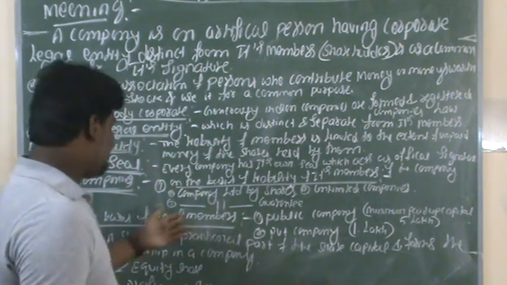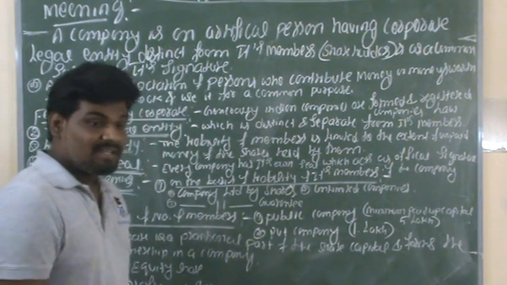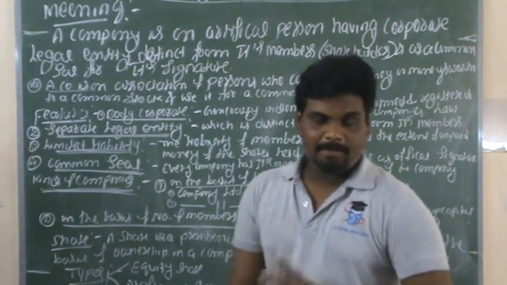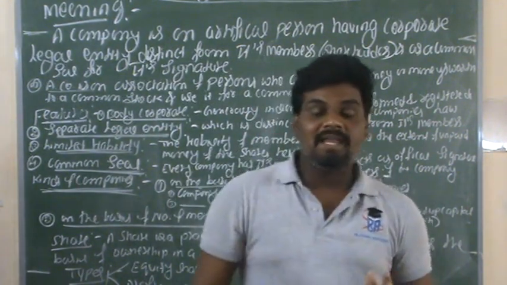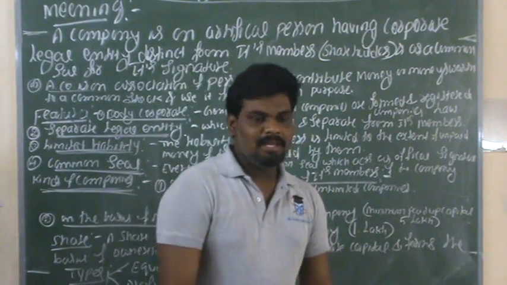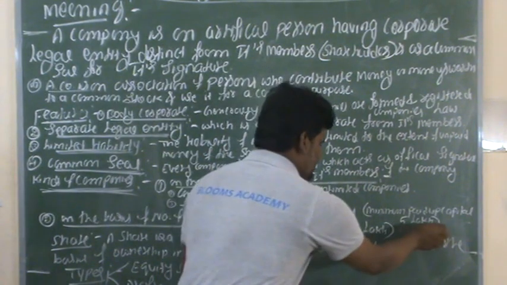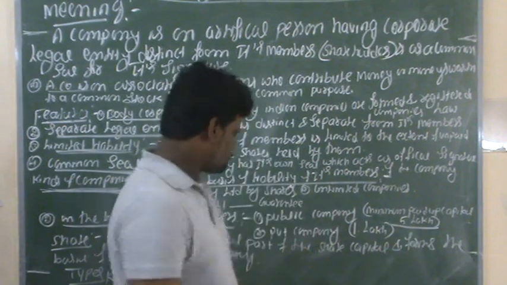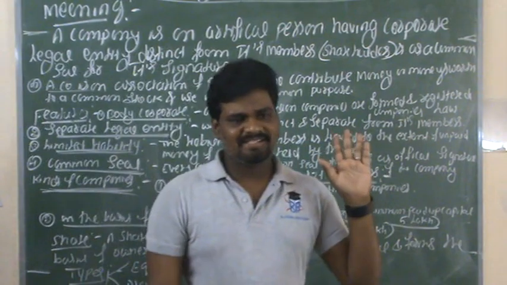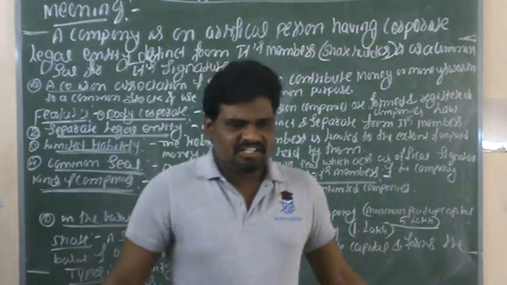In the same way, on the basis of number of members we can see two types of companies, public company and private company. In the public company the minimum paid up capital is 5 lakh rupees. In the private company, the minimum paid up capital is 1 lakh rupees. These are very important to remember. These are the few necessary things we need before starting the chapter. So now we need to start with shares.